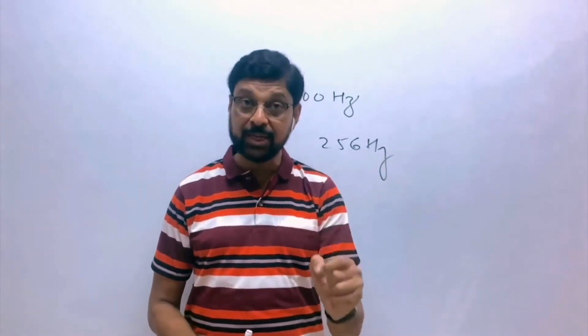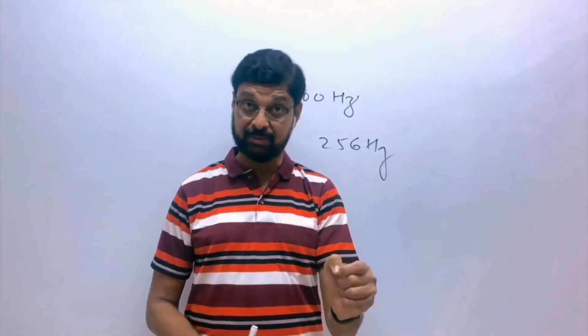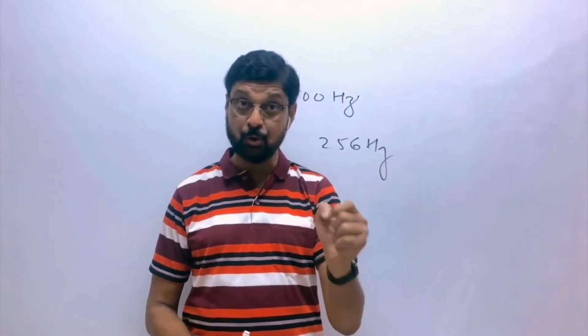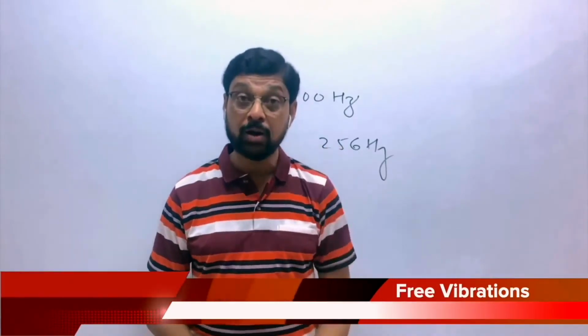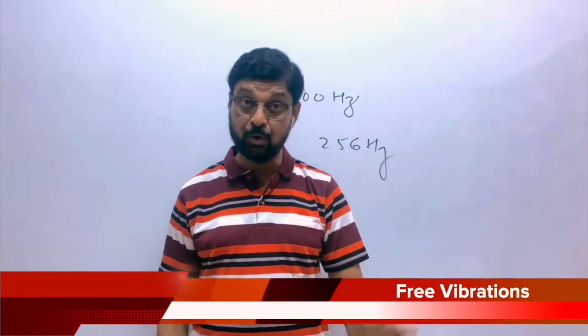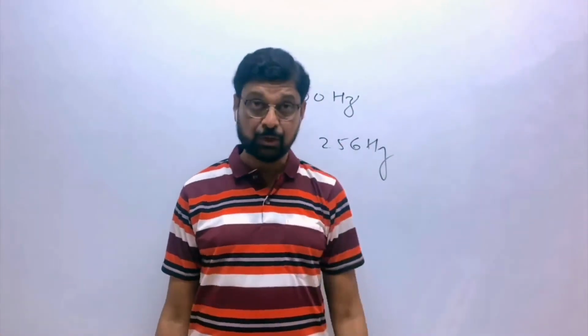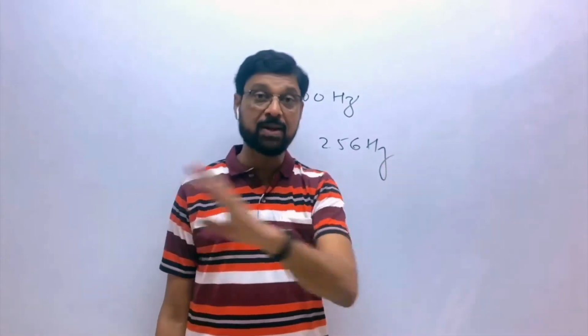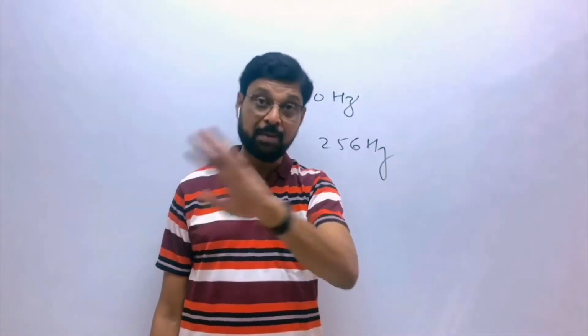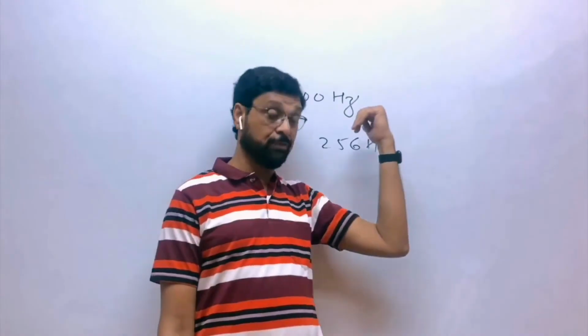And the vibrations in this case, यहाँ पर जो vibrations हो रहे हैं, the vibrations in this case are called free vibrations. क्या बोलते हैं इनको? Free vibrations. क्योंकि आपने उसको डिस्प्लेस करके छोड़ दिया, वो अपनी मर्जी से अपने मन से वाइब्रेट हो रही है with its natural frequency.